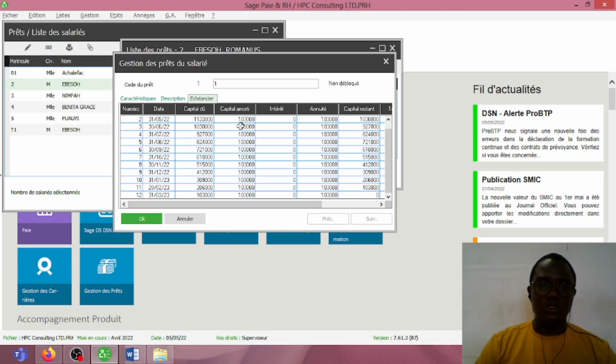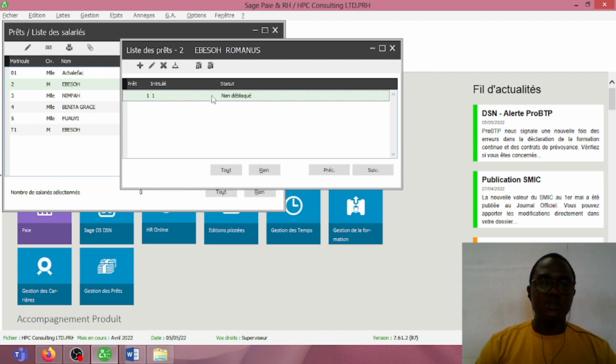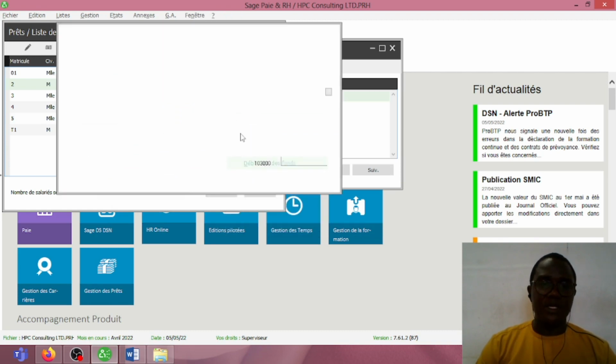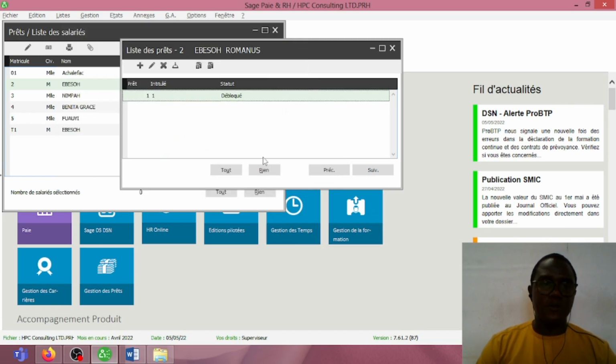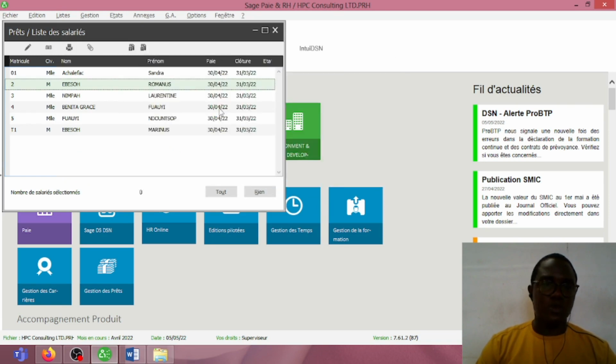And for each month, the software will be subtracting 103,000 francs from the salary of Abeso. Now, at this point, we can release the funds to Abeso because the software knows that we have not yet released the fund to Abeso. So we'll simply right click and take release of funds. And let's assume that the mode of paying, giving this loan to Abeso is cash. So we'll simply click on OK. So we have actually released the funds to Abeso.